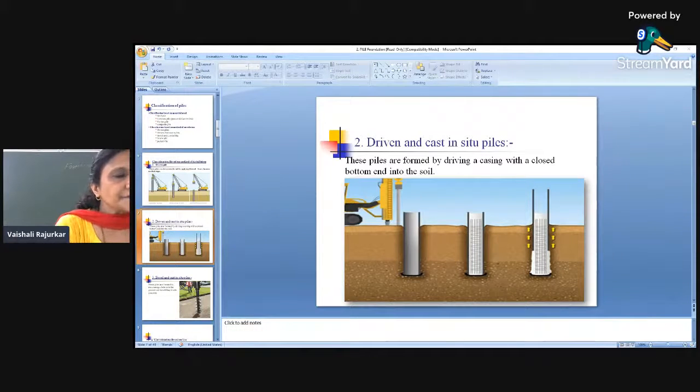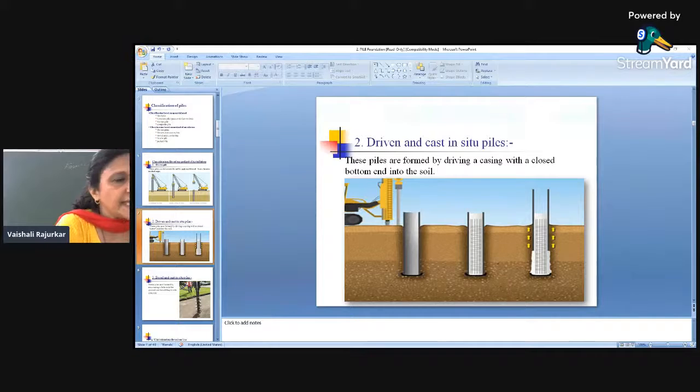And further, what is meant by cast in situ piles? The third pile is the bored and cast in situ pile, where boring is made, the reinforcement cage is inserted and the concreting is made. No hammering.